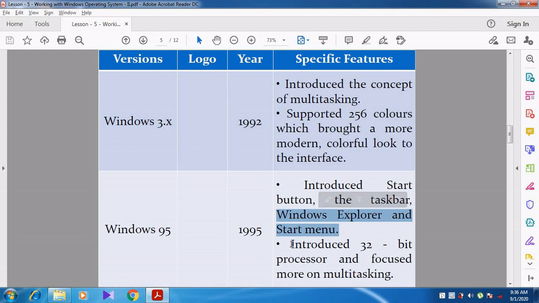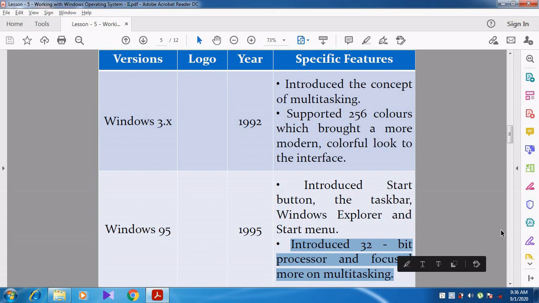And then they introduced a 32-bit processor. In Windows 95 they developed the 32-bit processor; up to that they used only a 16-bit processor. And then they focused on multitasking, where one or more applications can be opened and worked on. How the process is involved, how much time it takes to complete the process, whether it is working or the system is hanging. Like that they focused on multitasking in Windows 95.